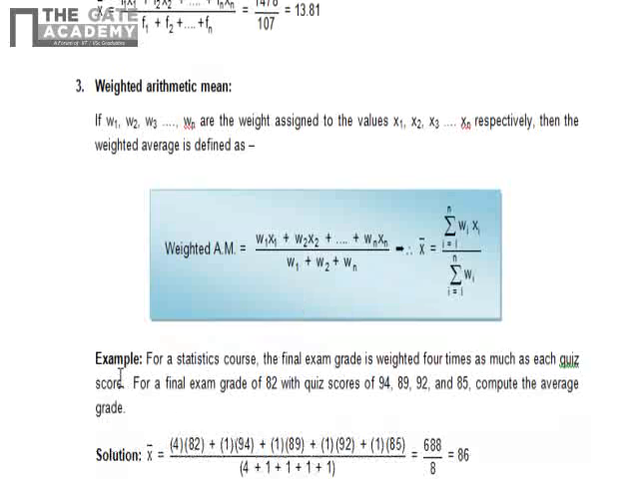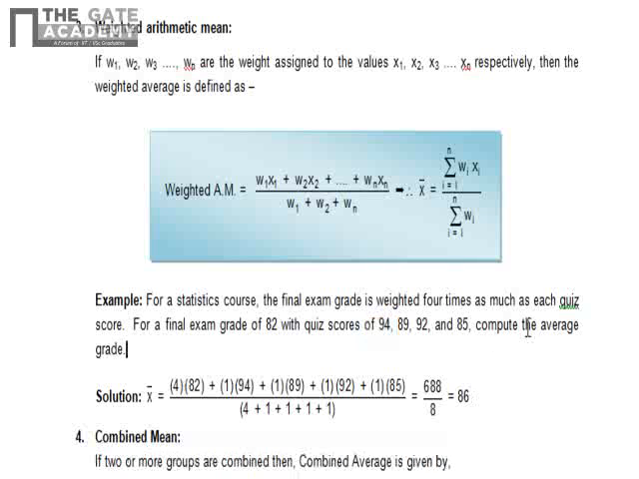Now for example, there is a statistics exam. The final exam grade is 4 times as compared to the other 4 exams. Okay, so the marks are given. The final exam is 82, then the quizzes are 94, 89, 92, 50, 85. Okay, so you have to compute the average.